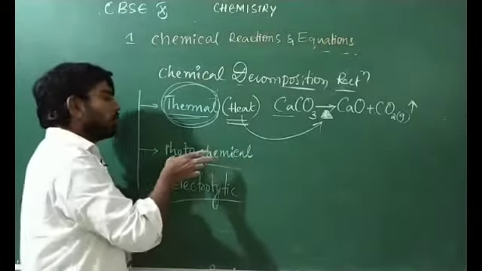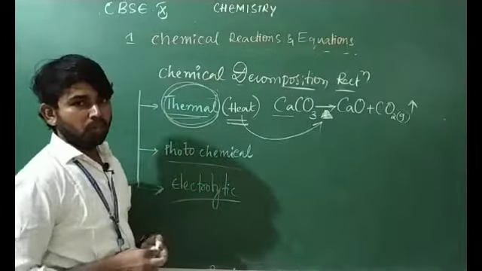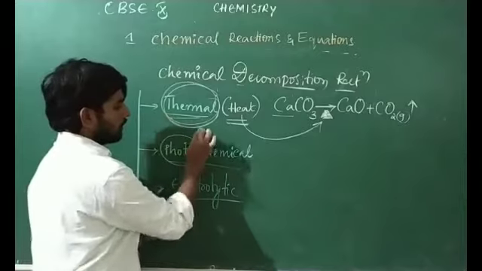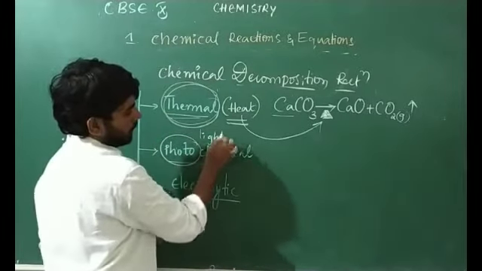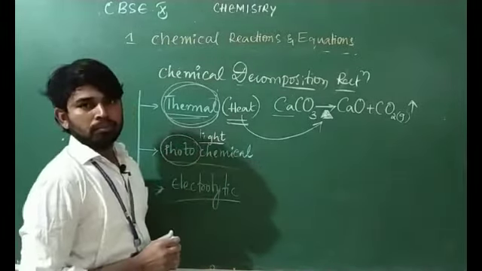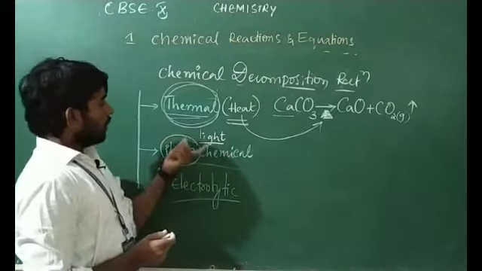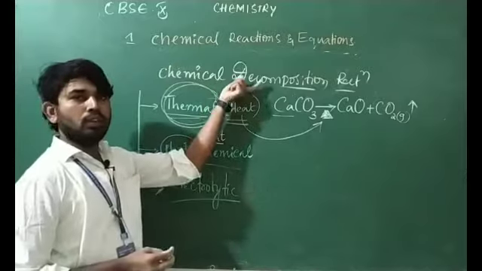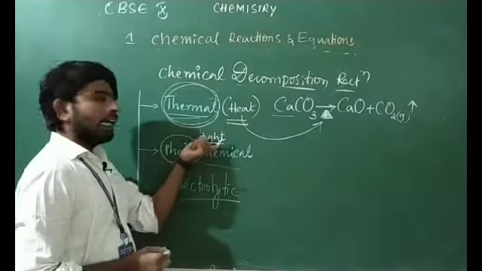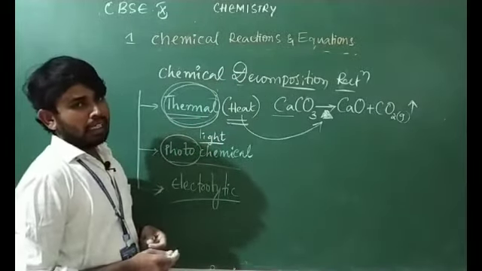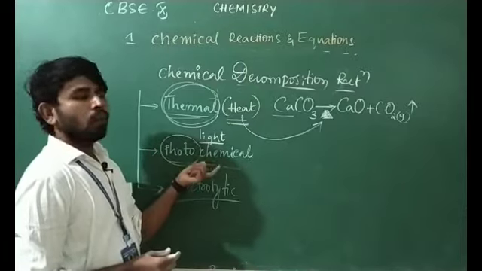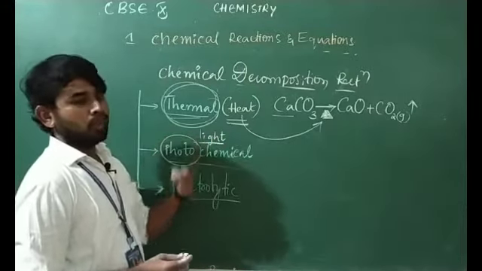Next one, what do you mean by photochemical decomposition? Remember, photo means light energy. If the chemical decomposition occurs by using light energy, then it is said to be a photochemical decomposition reaction.